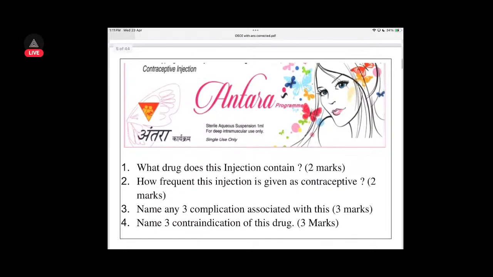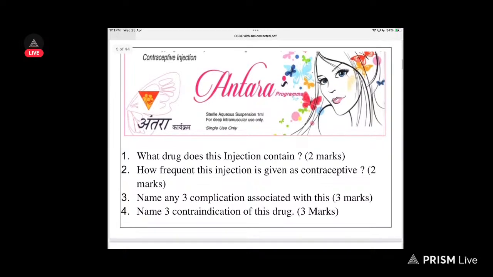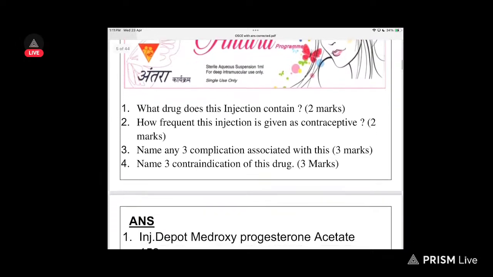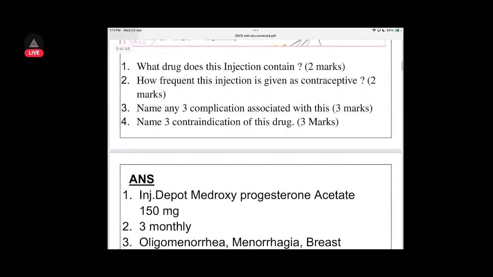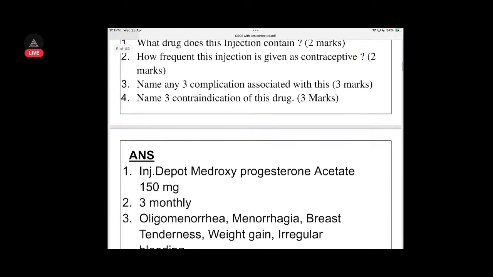This injection will contain a steroid. I think it is a progesterone depot steroid. The frequency is probably every 3 months. Any 3 complications, you can have endometrial hyperplasia. Contraindication also malignancy, I think so. Let's see. So yes, this is depot medroxyprogesterone acetate. It is progesterone. Frequency is 3 monthly.